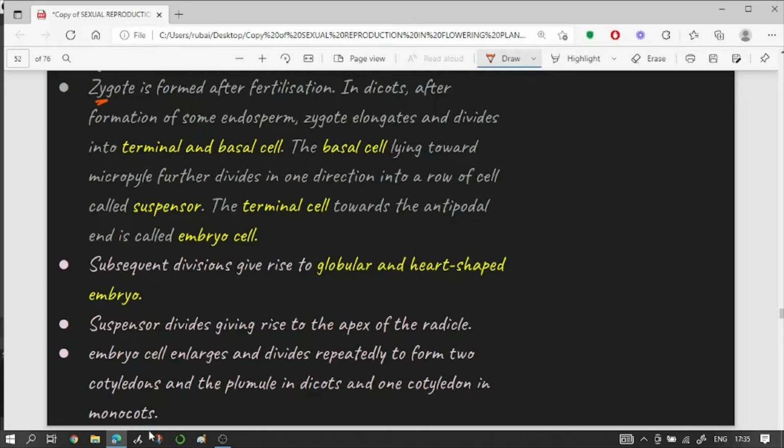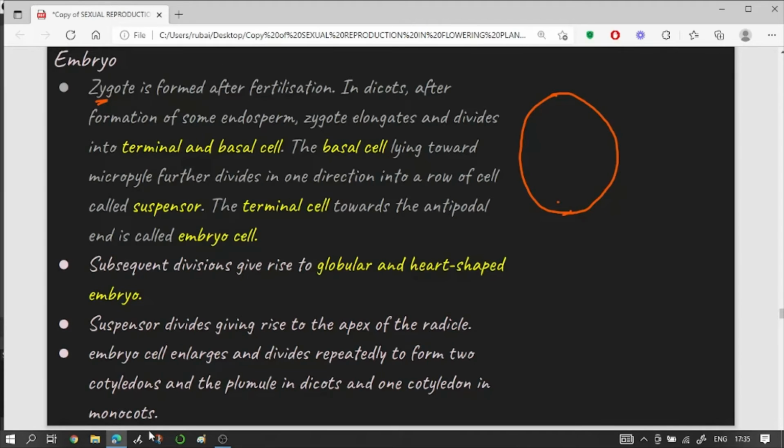So the zygote is formed after fertilization. Now soon after the formation of zygote, please remember the structure of ovule. I hope everyone remembers the structure of ovule. This is the micropylar end, where we have the synergids and the ovum. On the chalazal end you have three cells which are known as antipodal cells. Each one of them is haploid. And in the middle you have two polar nuclei in a fused state, which is known as the central cell.